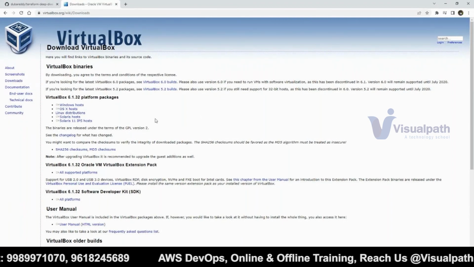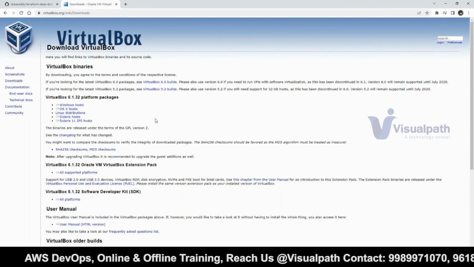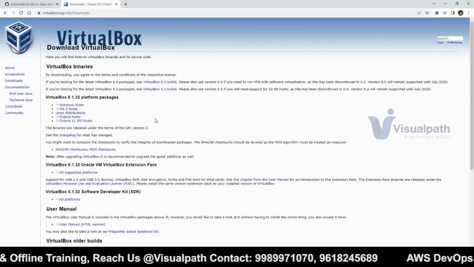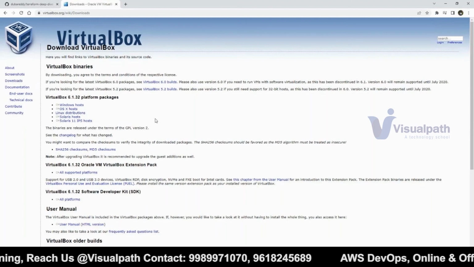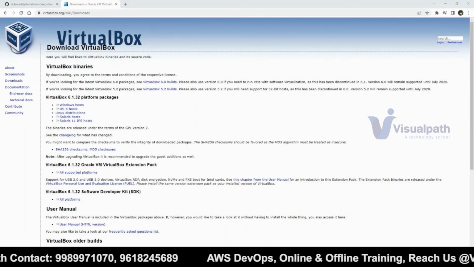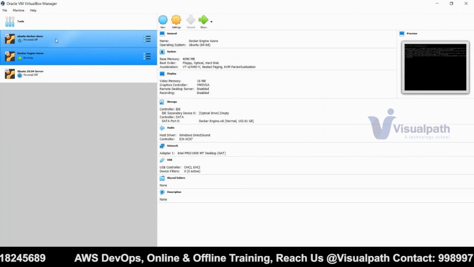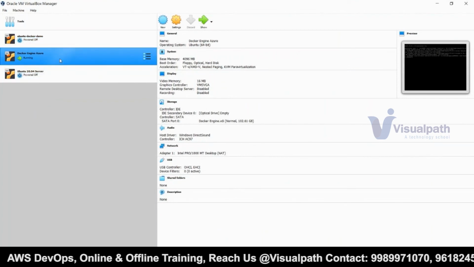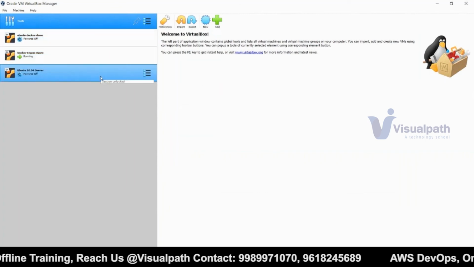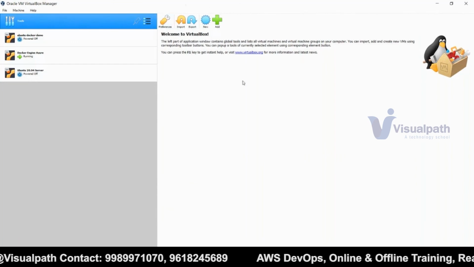I know everybody knows how to install any application in Windows. Just download the .exe file, double click on that, next, like that. It is so simple. Once you install that, you will get a page like this. You will not see any VMs here. These three VMs that I'm showing here, you cannot see them. You will see only this one on the right hand side, and here it will be an empty page. That's it. For the first time after installing it, you will see this.